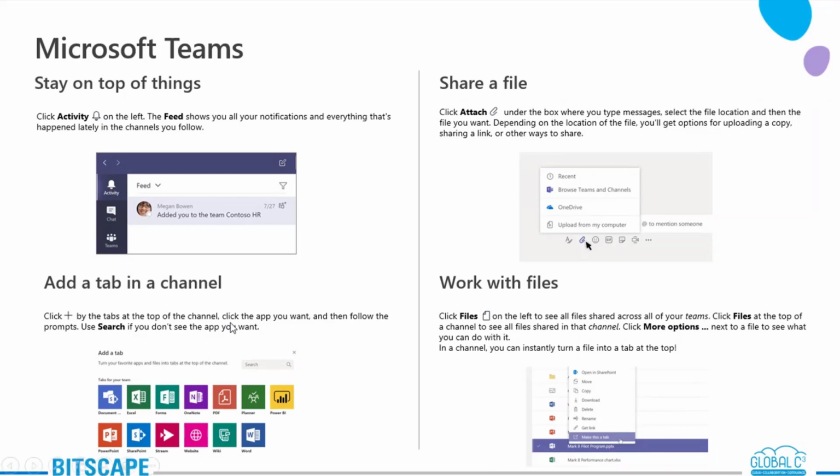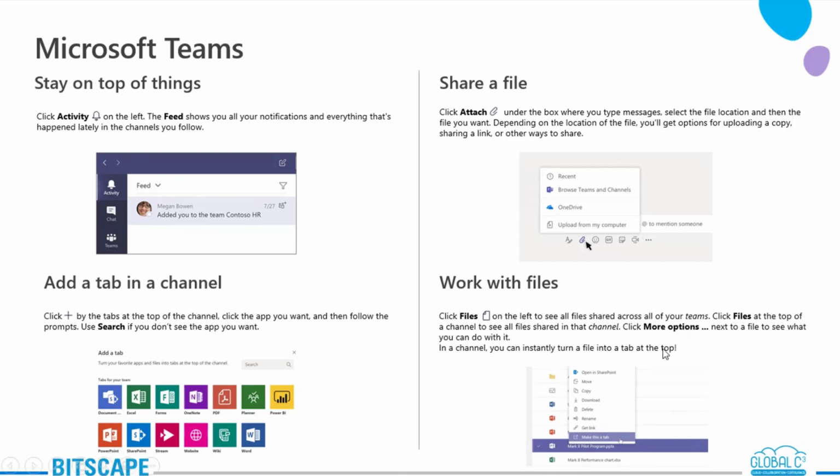Next is adding a tab in a channel. So if you are in a specific channel and let's say you want to also integrate Excel forms or something in that particular channel, you can do that. Sharing a file is just like you click on this button. It is just below the conversation tab. Here you will be able to upload a file in three methods. One is browsing from the Teams and channels itself. One is OneDrive, and one is the upload from your computer itself.